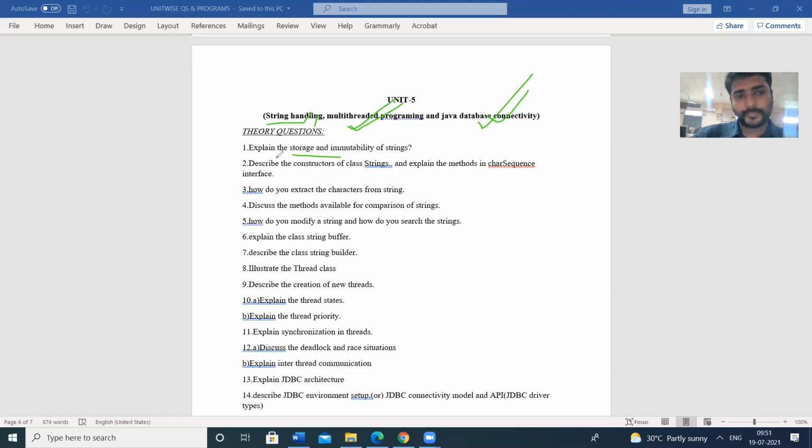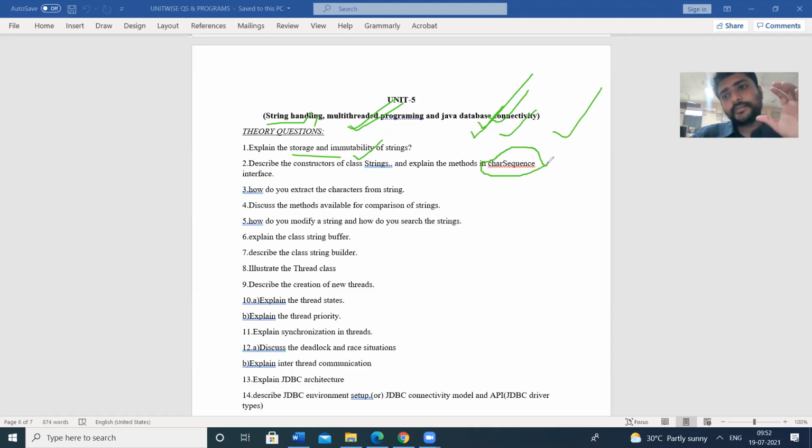Next, explain the storage and immutability of strings. That means this is a comparison: what happens if you use the String class, what happens if you use the StringBuilder class, and what happens if you use the StringBuffer class.